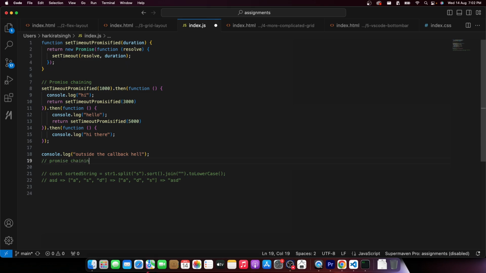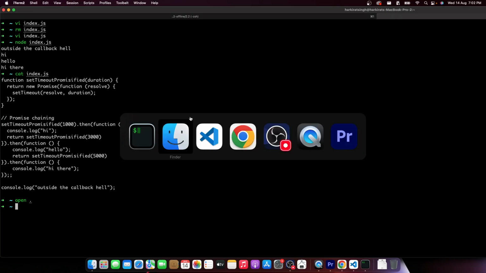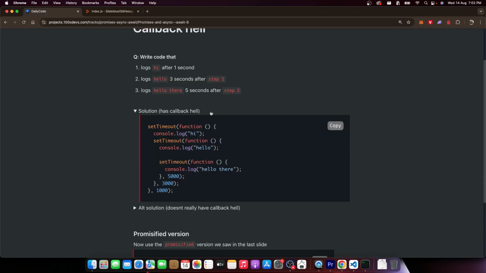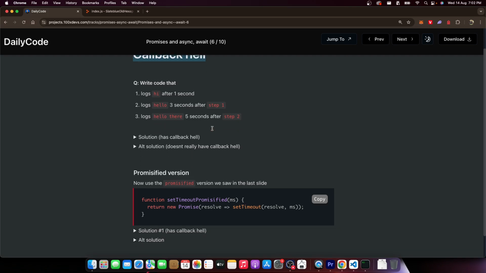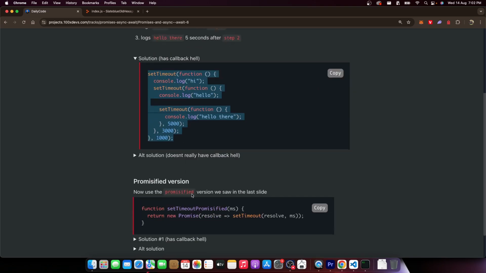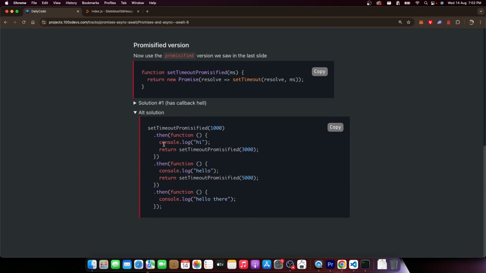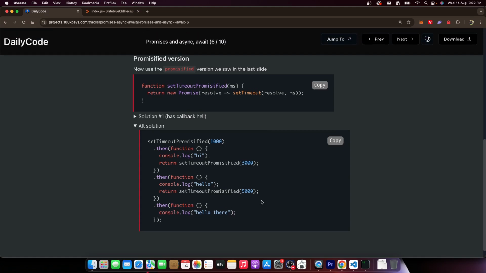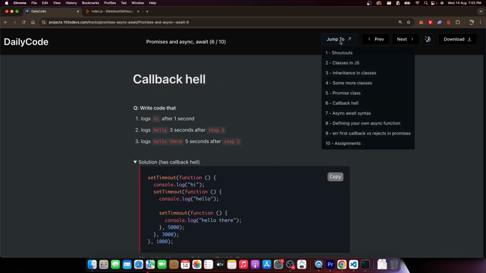So what have we learned until now? We have learned that callback hell is something bad in JavaScript. It appears in this use case of ours. This is what it looks like. And we got rid of it by promise chaining, by first calling the first function, calling dot then on it, logging hi, and then returning the promise, calling dot then on that, logging hello, then returning the promise, calling dot then over here, simply logging the third thing. No more callback hell anymore. Hopefully that is clear. What is this called? This is called promise chaining.